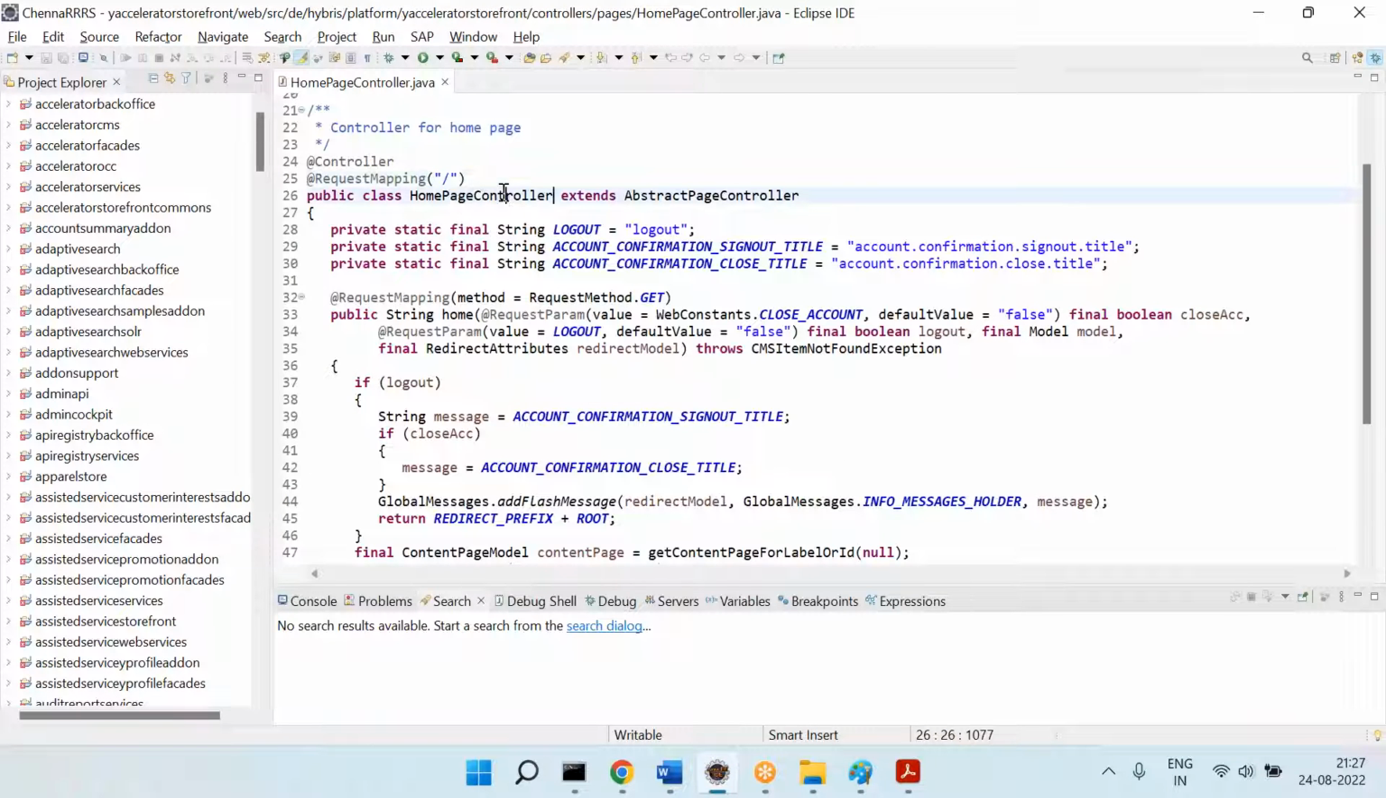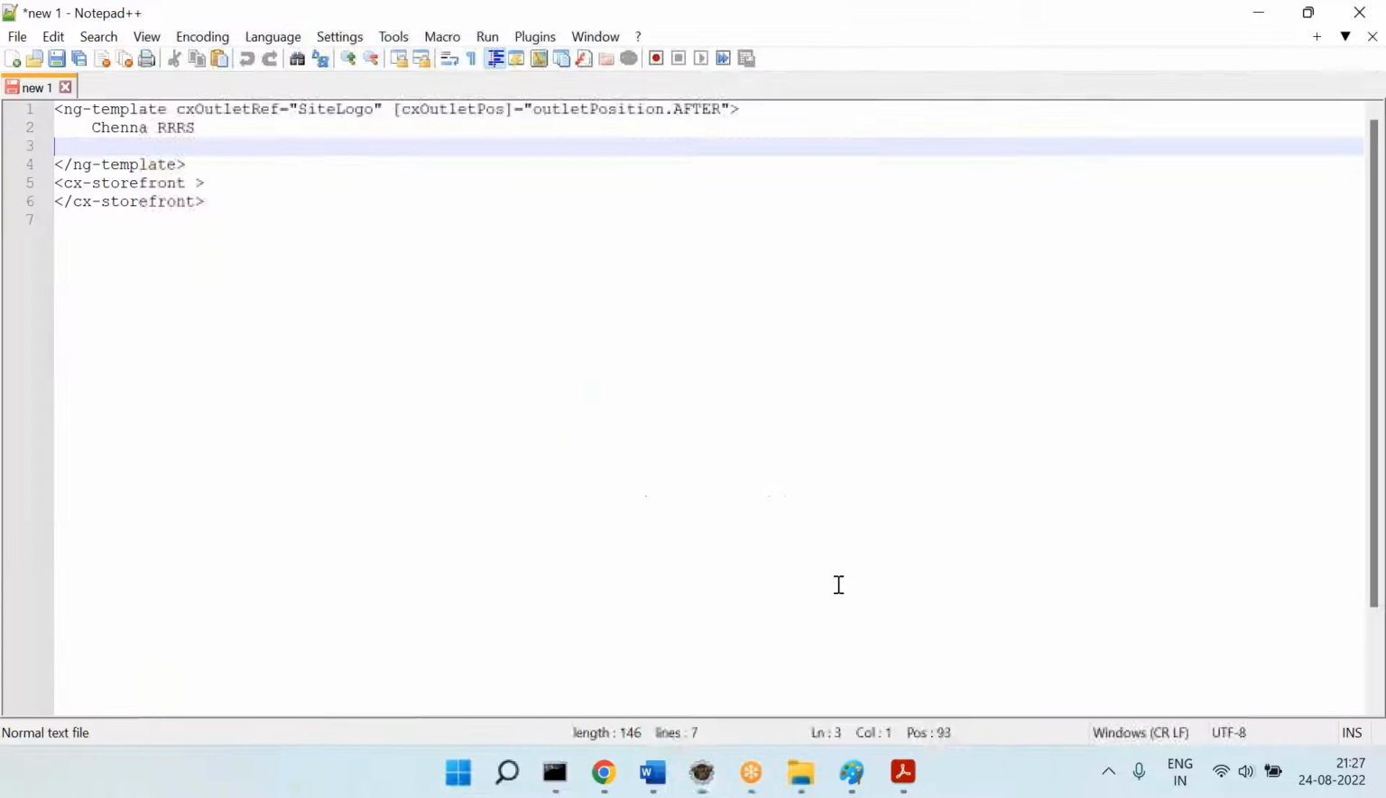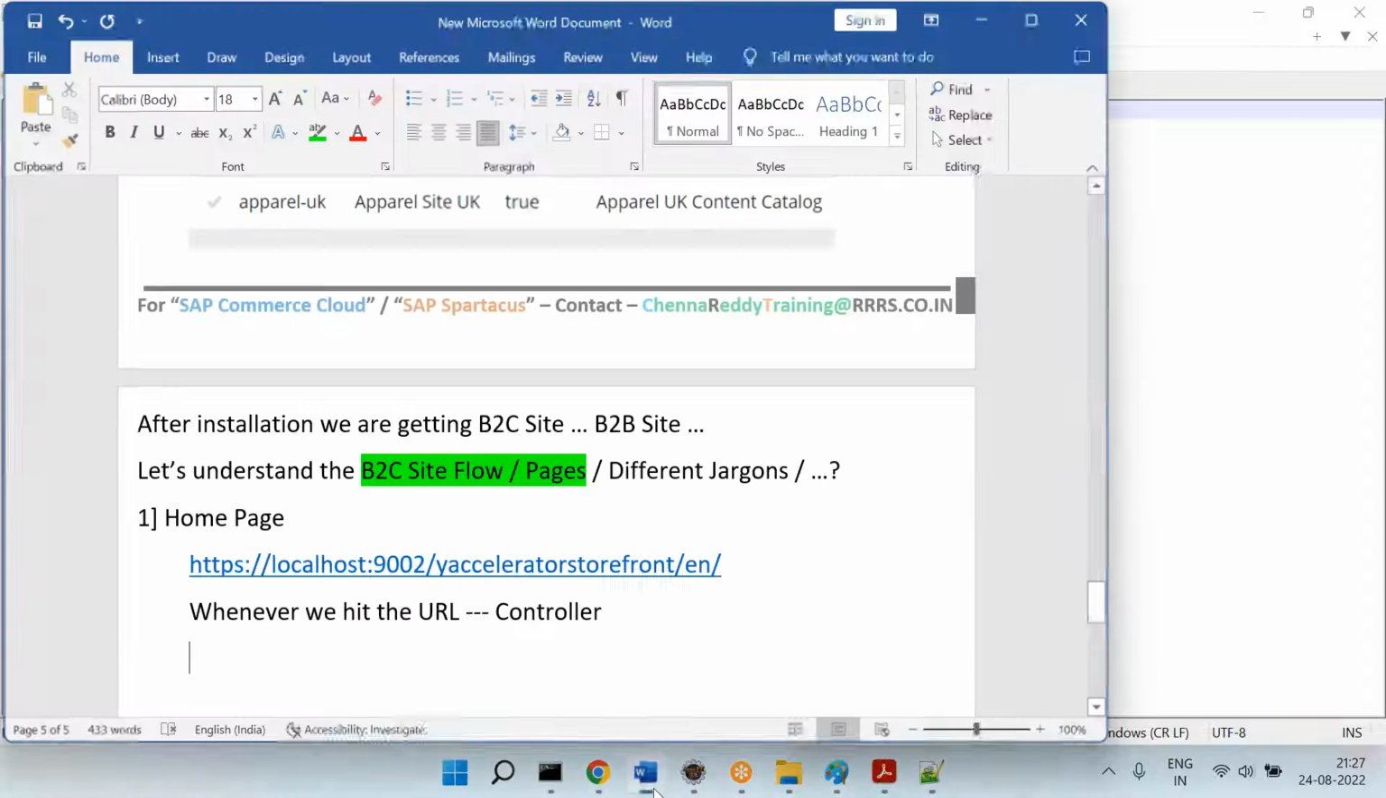Yes. Very good. So therefore, for the home page, what is the starting Java code or what is the starting controller? Homepage controller. HomepageController.java. Okay. Just give me a sec. Okay. Now let me share my screen again. Where is that?